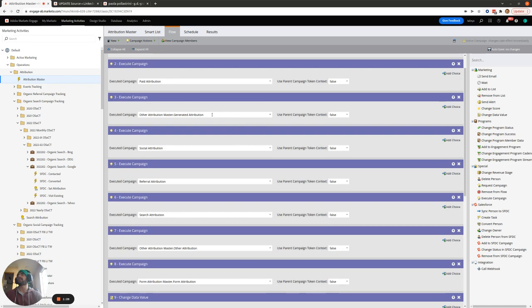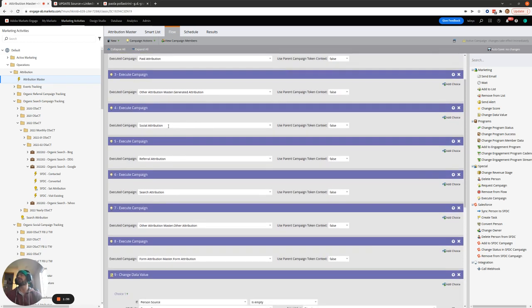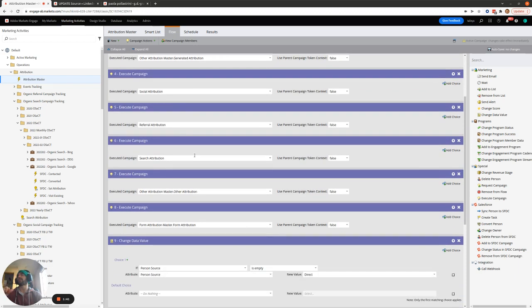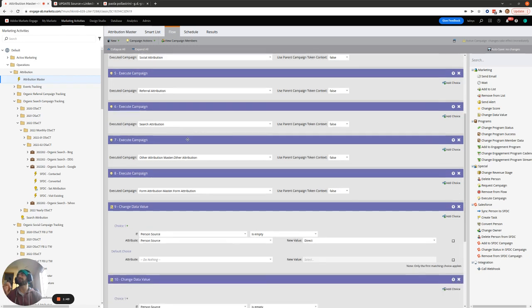And then since this generated attribution submaster also relies on query strings, we're going to put it after paid attribution. And some of the social attribution campaigns also use query string parameters, so we're going to put that here. And then the referral and search don't rely on query string parameters, but only rely on the referrer of the web page visit. So that's why we put them last.